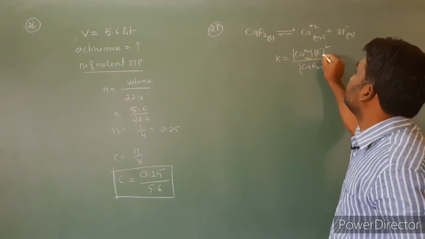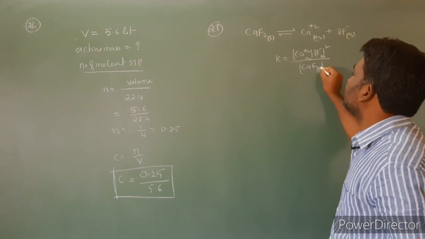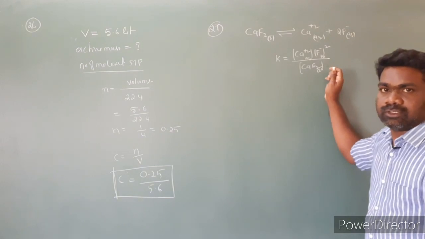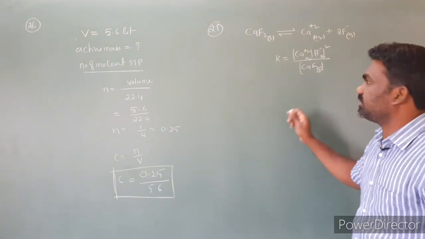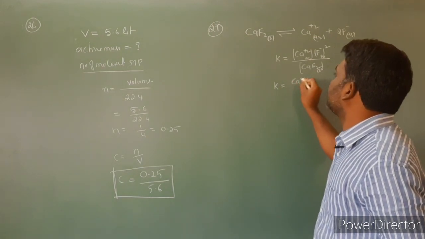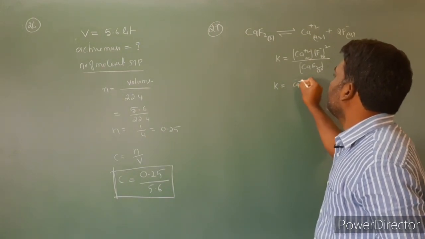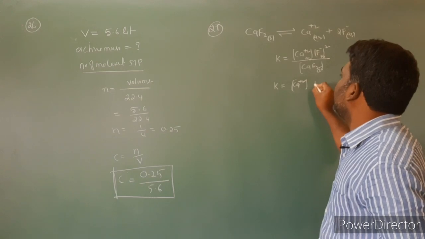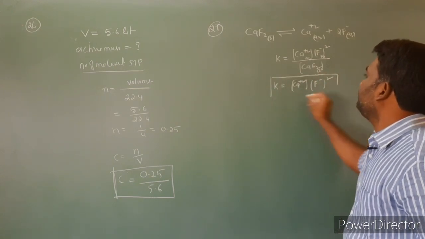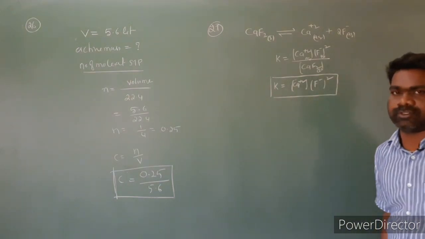Whenever a solid or pure liquid is there, its molar concentration is taken as a constant. Then the equation can be modified as K is equal to the concentration of Ca+2 times the concentration of F- power 2. This is the equilibrium constant for this equation.